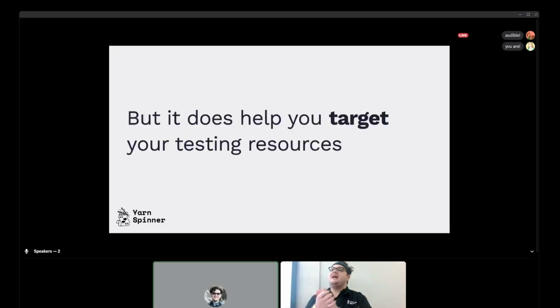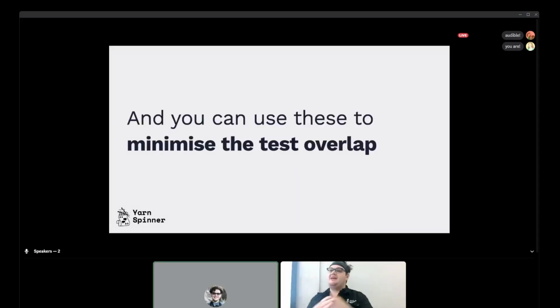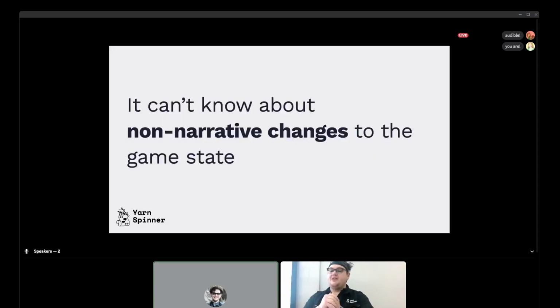What it does is help you target your very limited testing resources. It can tell you the paths necessary to see all content, for example, or the steps necessary to reach specific pieces of content. Each path and their constraints form the basis of your tests, and this is the first step in using these for some sort of test case generation, or at least a manual on how to test your game. And of course, you can use these to minimize testing overlap and make sure you're actually exploring all the possibilities in the stories. It also can't know about non-narrative changes to the game state.